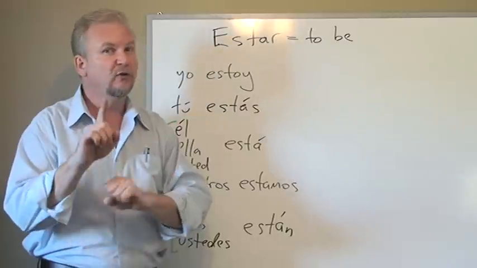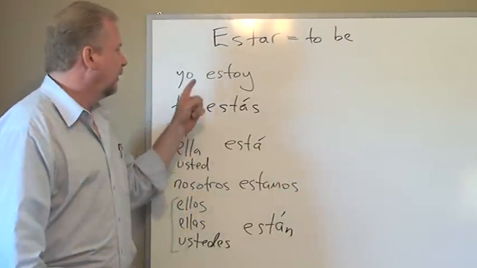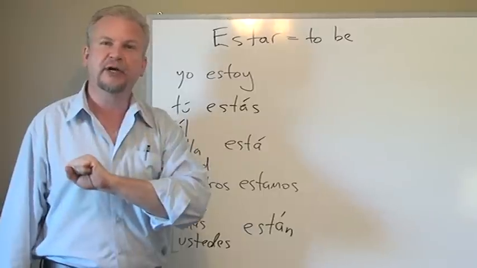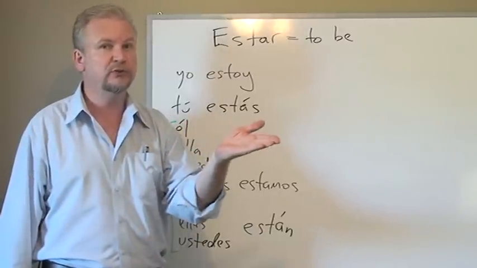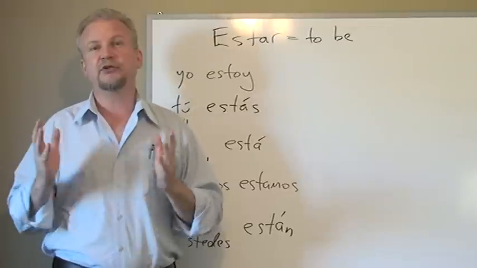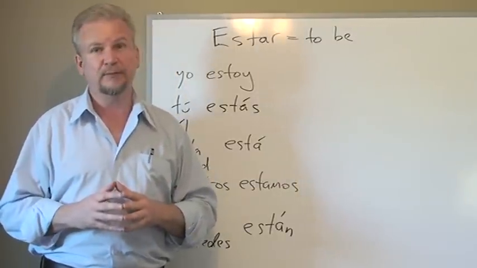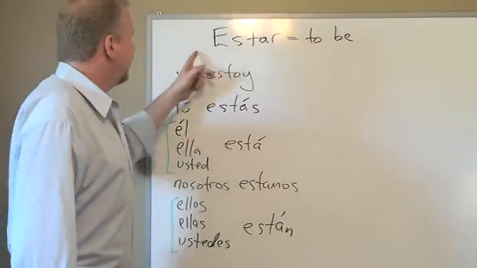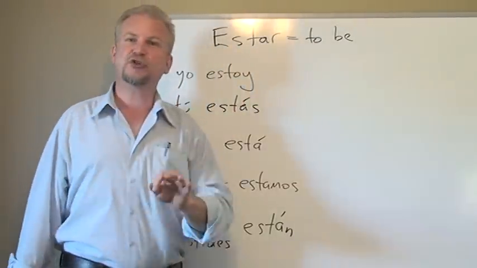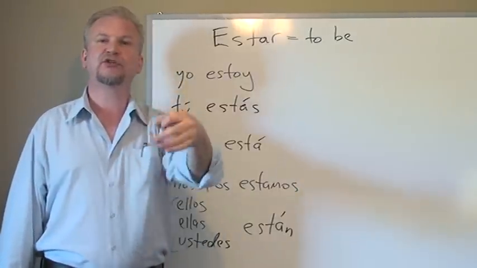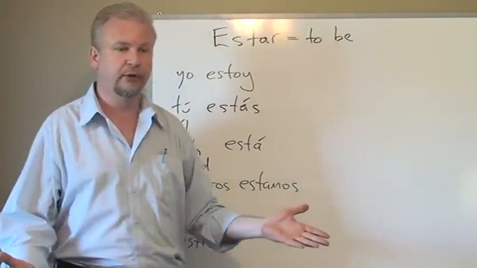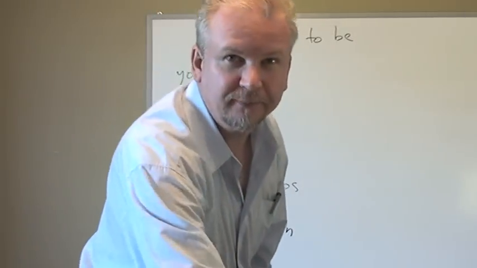Don't worry. Two steps. The first step, how to write the verb estar. And the second step, when do we use estar versus when do we use ser. And that's what we'll be working on, because that's one of the trickiest things for English speakers to learn in Spanish. Well, let's begin. Estar is conjugated as follows. Yo estoy. I am. Well, let's make some sentences now.